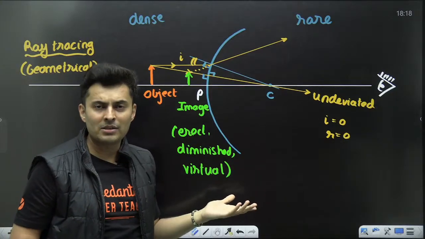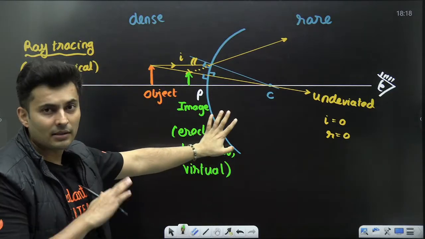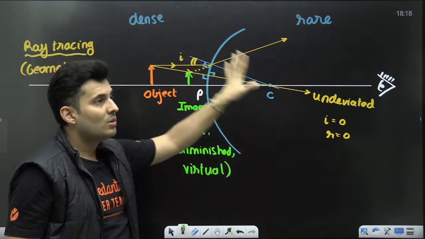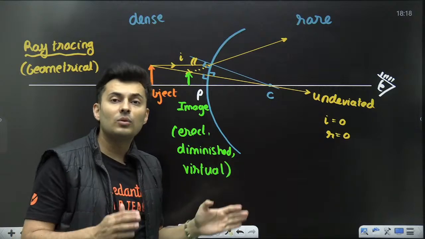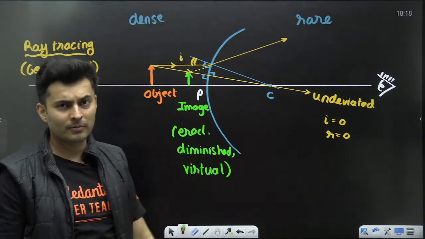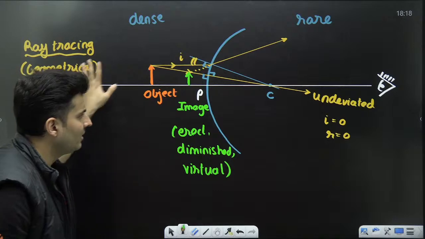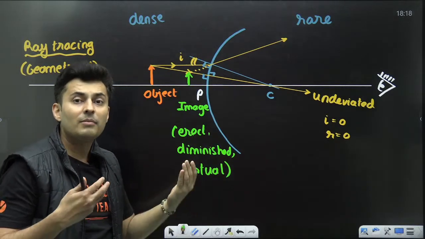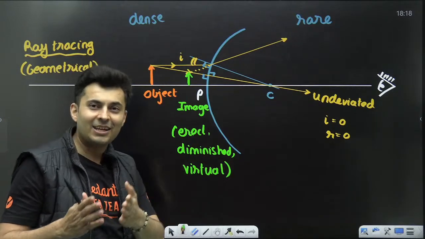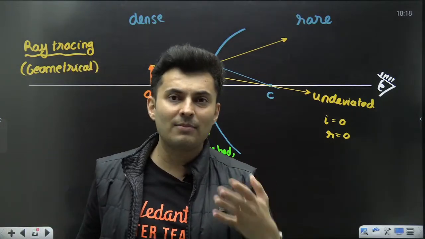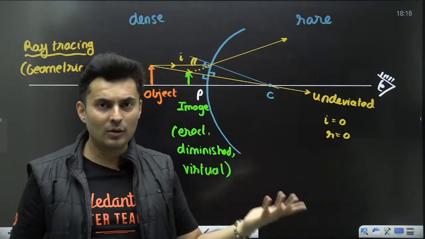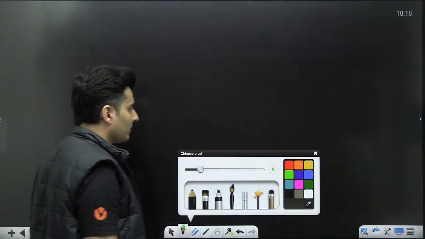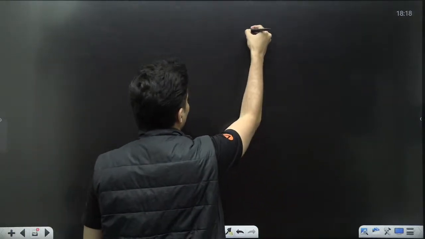Again you can find the image. Do you have to learn this by heart? No, you don't have to. This is just to show how you can find the image using ray tracing, nothing more. But in the examination, you will not have many problems like this. You will mainly be using a formula method. Like in mirrors, you use 1 by u plus 1 by v is equal to 1 by f. That's how you found the images. In the same way, over here also, there is a formula. So what's the formula? Let's have a look.